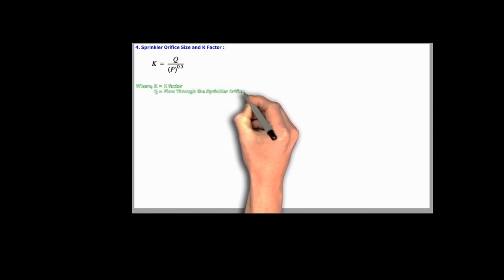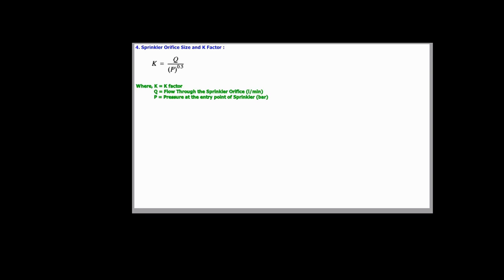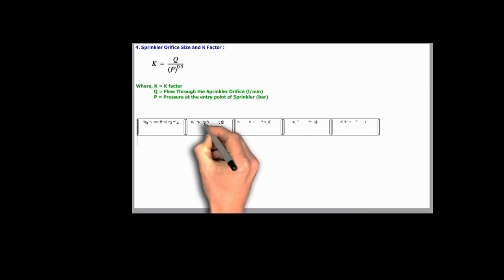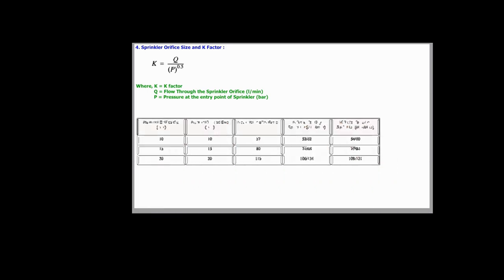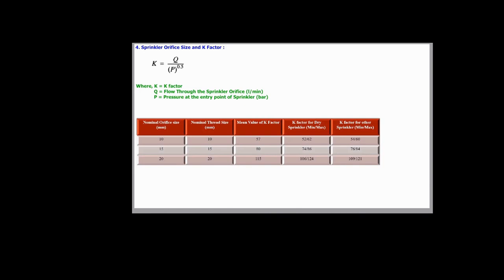K is equal to Q under root P, where K is equal to K factor, Q is equal to flow through the sprinkler orifice liter per minute, and P is equal to pressure at the entry point of sprinkler. After calculating the K factor, we can select appropriate orifice size based on the value provided in the table below.